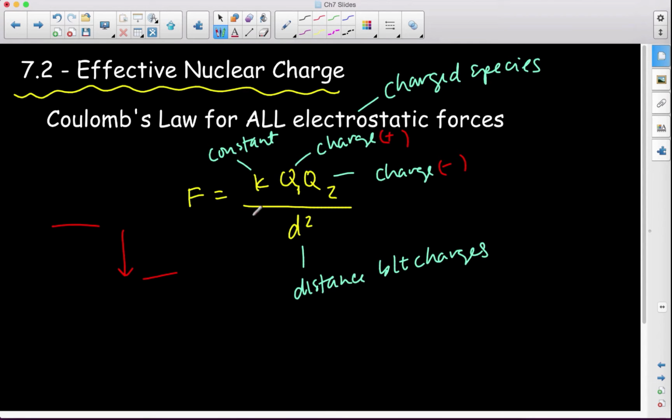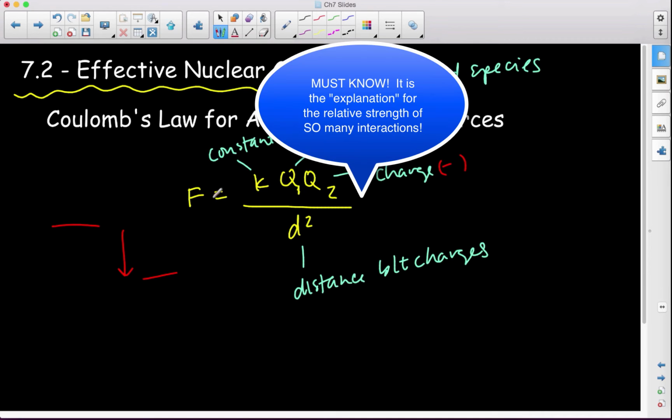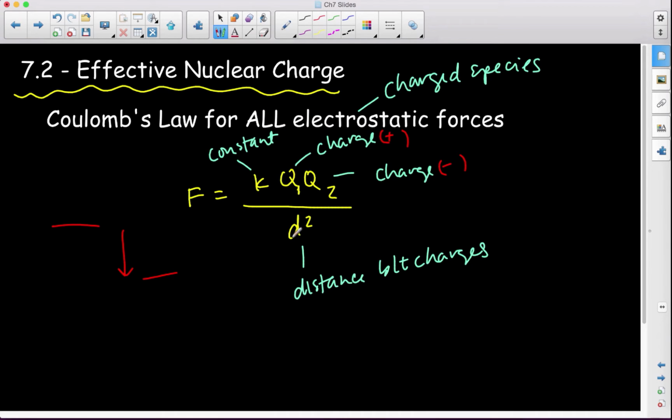Coulomb's law, super duper important. If we look at what this essentially says, this says as my charges increase, then my force of attraction increases, right? The distance between my particles does what? Right, as my distance decreases, my force of attraction also increases, right? So we want charges that are high and close together, and that gives us the strongest force of attraction.